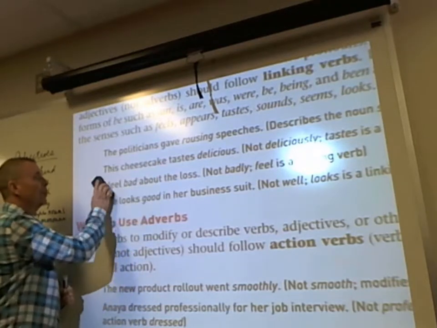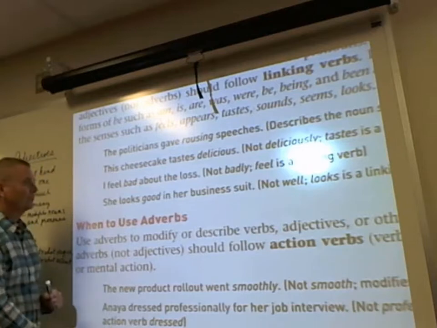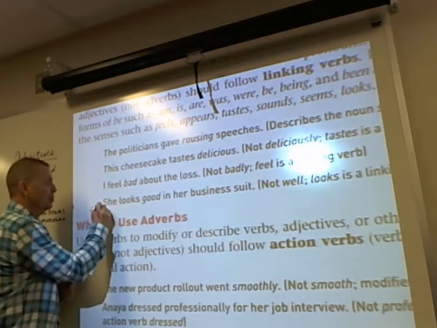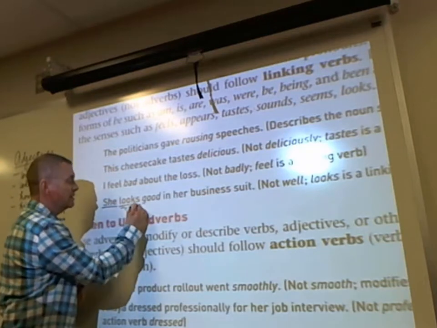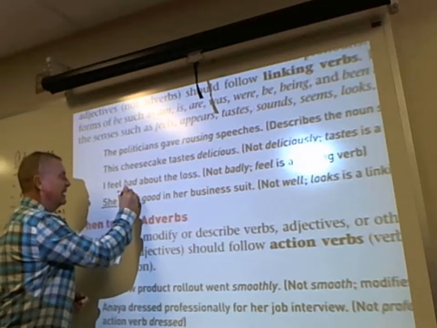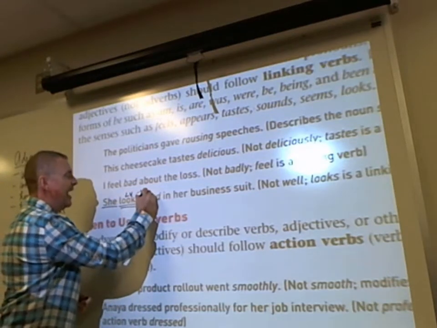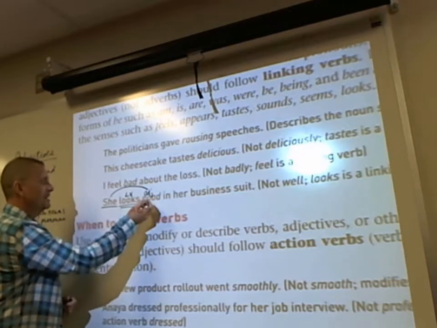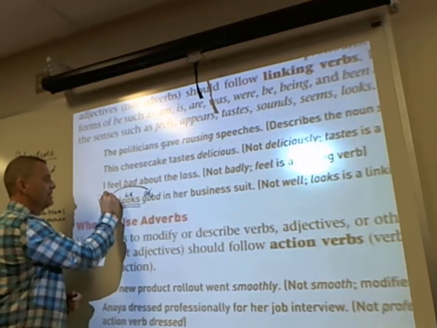She looks good in her business suit. So she is your subject. Looks, it's just an appearance. So it's a state of being type of verb that's linking. And so good is an adjective that functions as a complement that complements the subject. So it's also a subject complement as well. Or in this case, a pronoun complement.